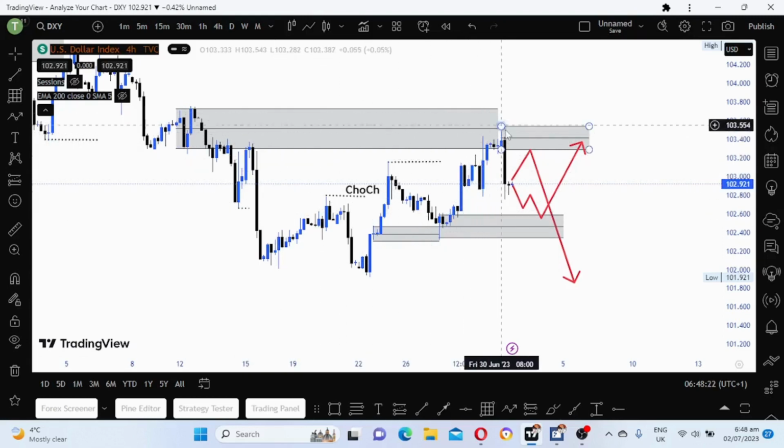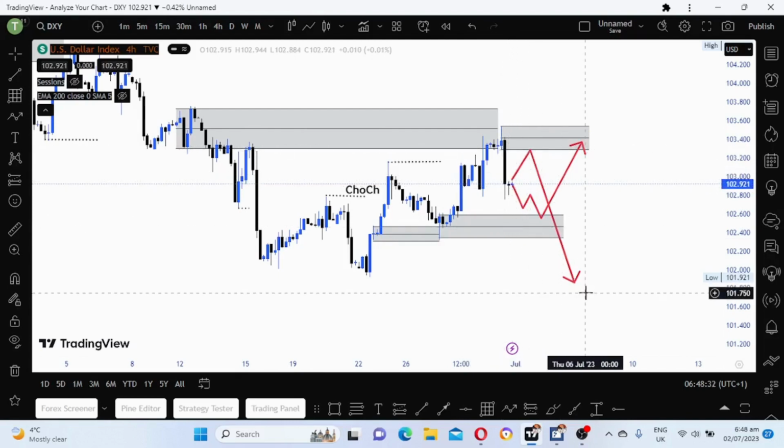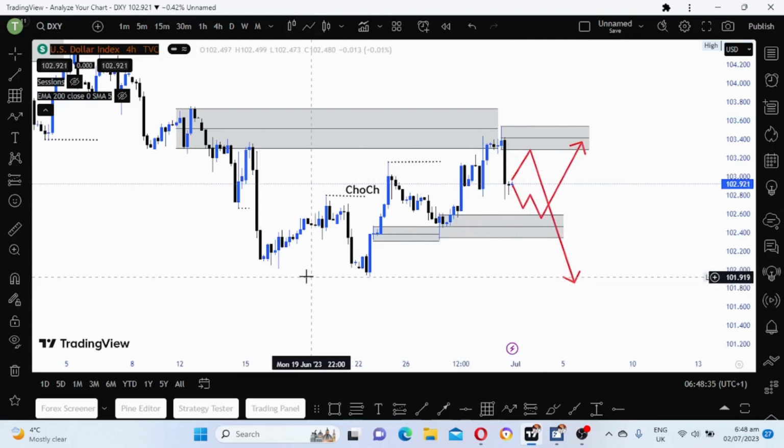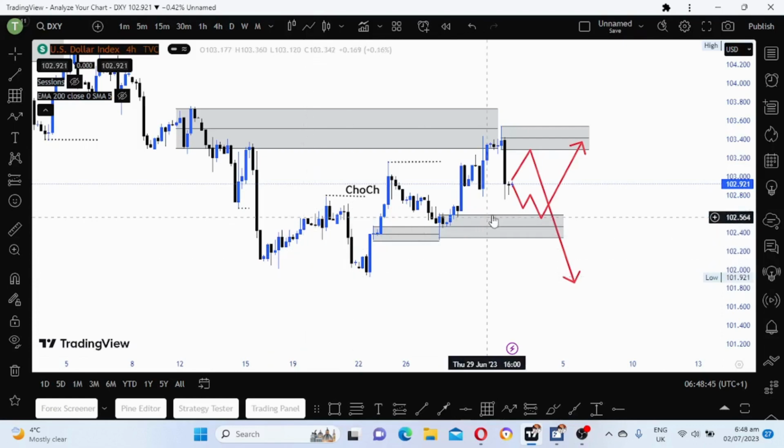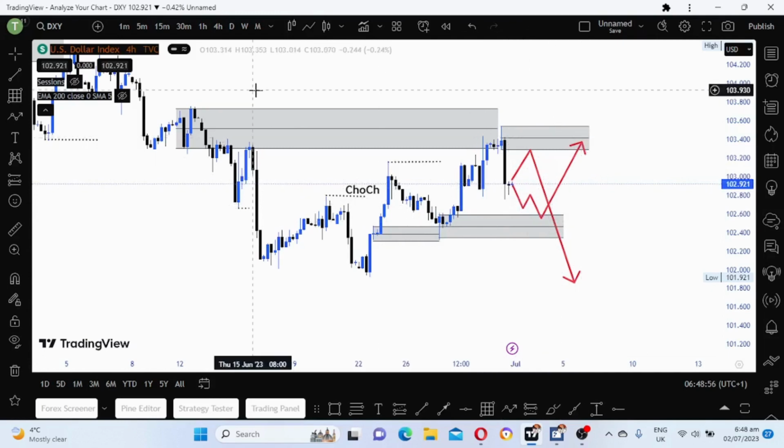We are coming from the supply zone, which is here. Now I'm waiting on the opening. Price could either go up and tap into the supply zone and then we sell, targeting lower. We can sell USDCHF, USDJPY, and other pairs, USDCAD. So if the market opens and goes up, we sell. Or if the market opens and goes lower, we buy. So that's my view on DXY, guys.